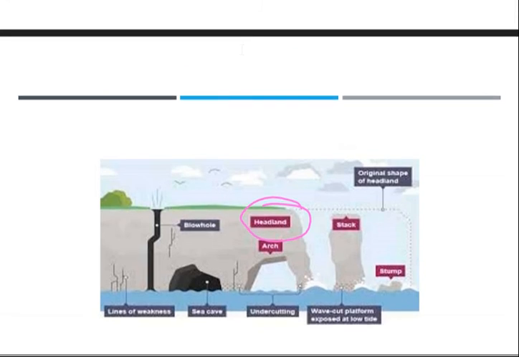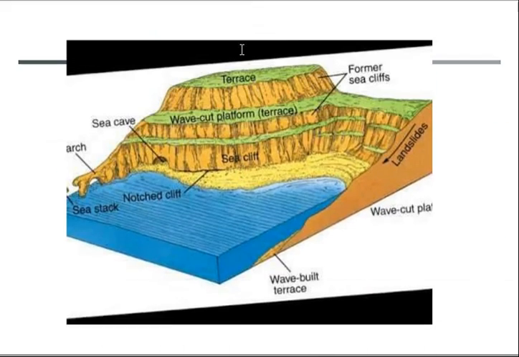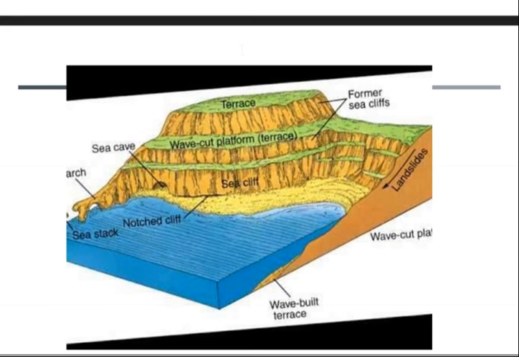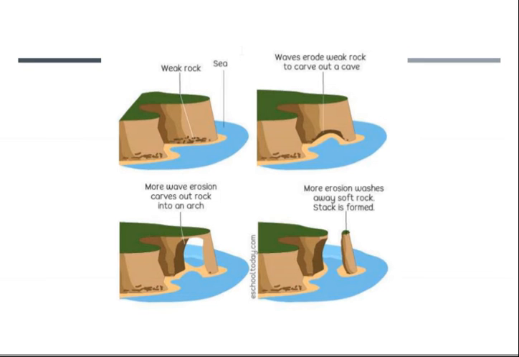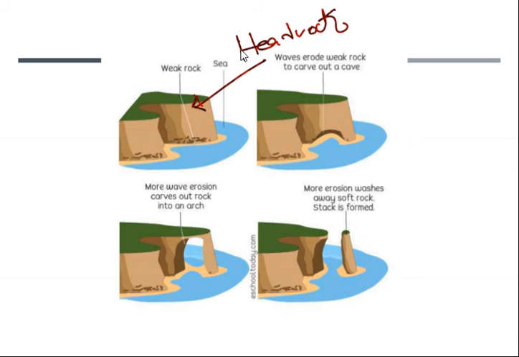We will be covering this in the next part. First we will do this thing. What is this head rock? See, in the soft rock there will be a beach, right? Due to the erosion of that part, the soft rock is eroded, creating a beach. Similarly, these agents, that is sea waves, will be constantly moving, right?